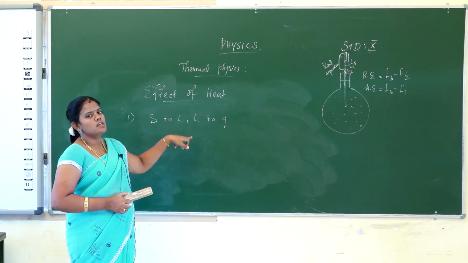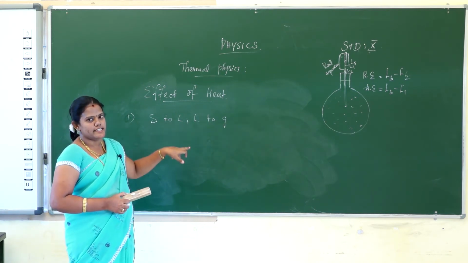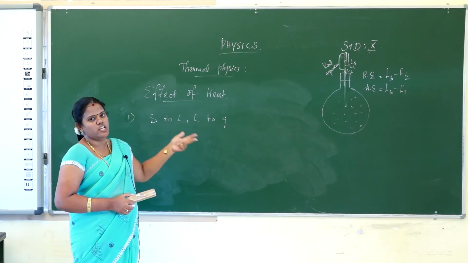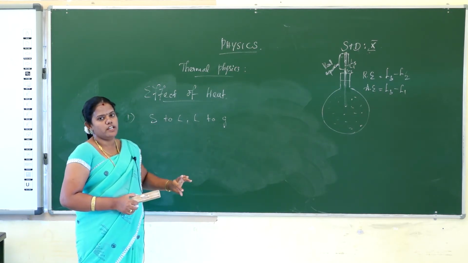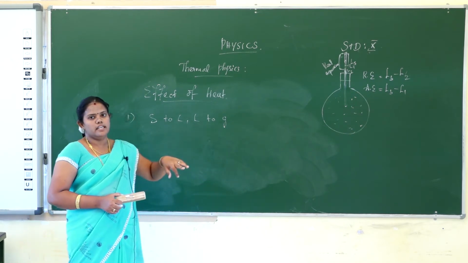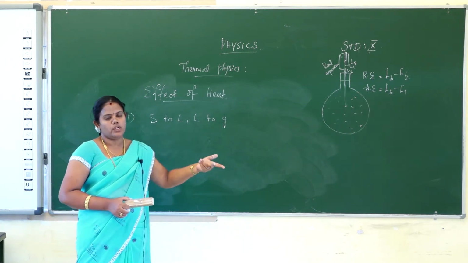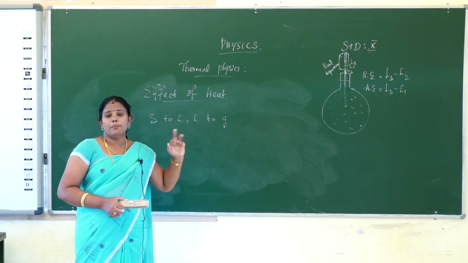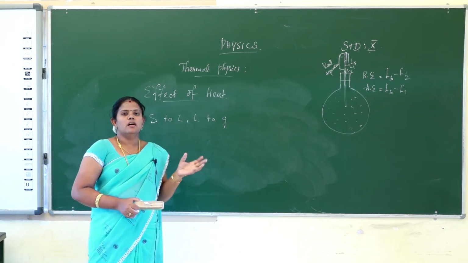Effects of heat means if you apply heat energy to any body, the state of the thing will change. Suppose a solid will form a liquid, and a liquid will form a gas. Sometimes a solid turns directly into gas. What is that process? That is sublimation.